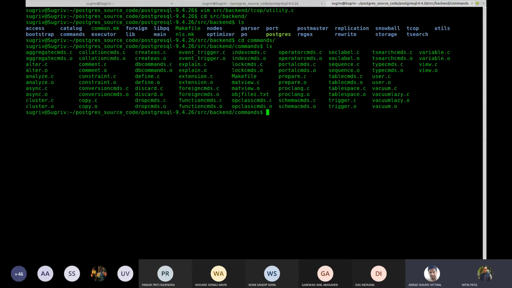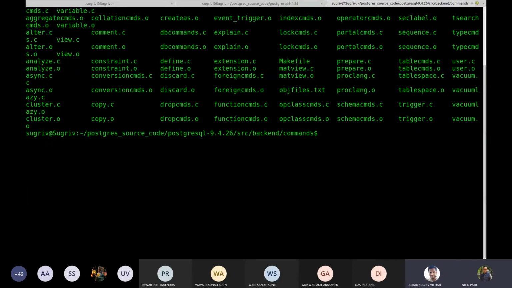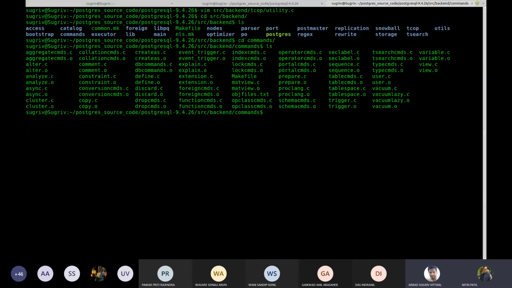Now see this. Like we saw a few commands, for example, let us open this alter.c. Now let me tell you how these are organized. When you fire commands like create and so on, a few things would be related, divided in terms of, say, root and some other rules. Correct? Let us take one file, commands alter.c, open alter.c.